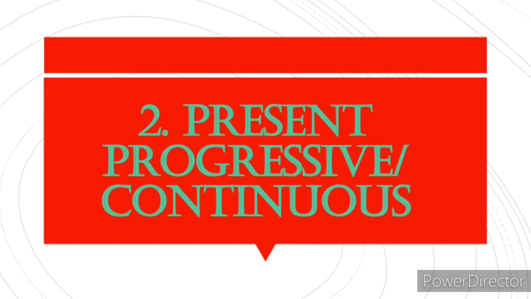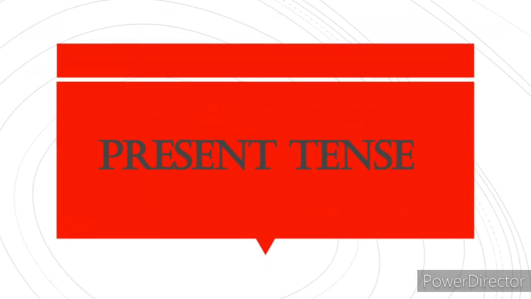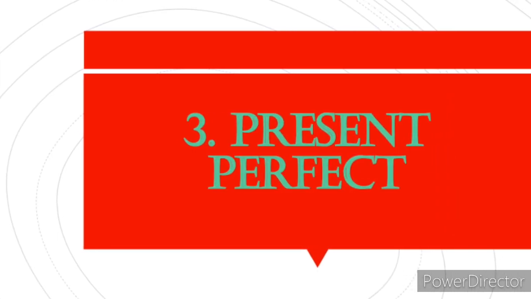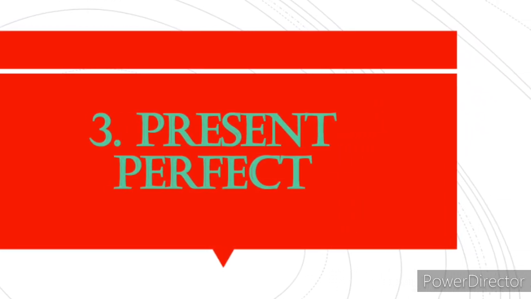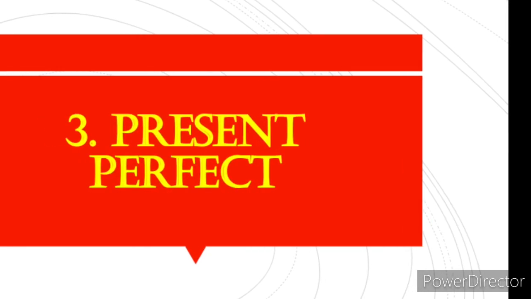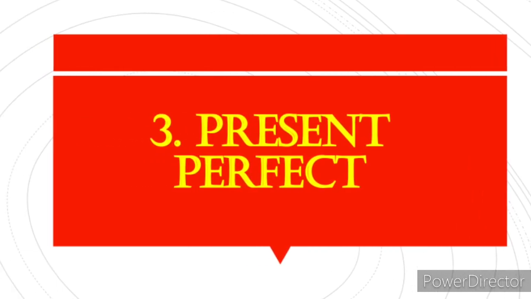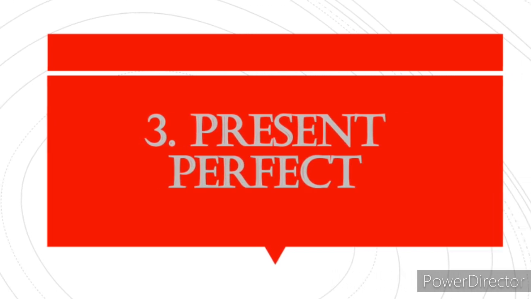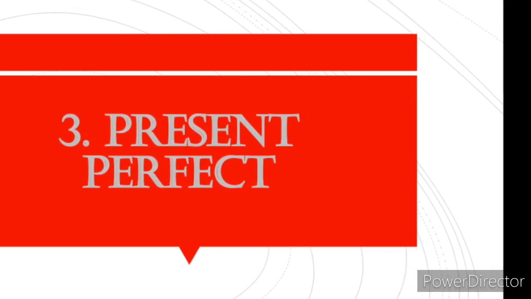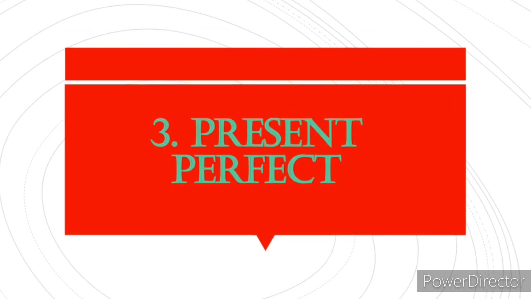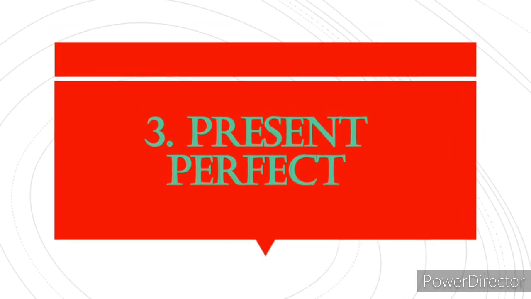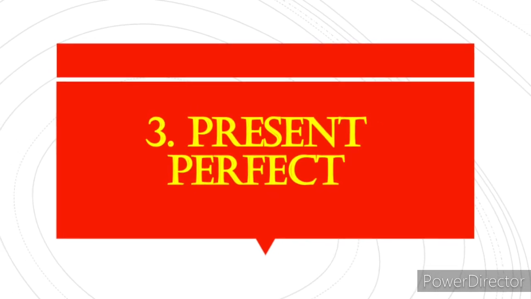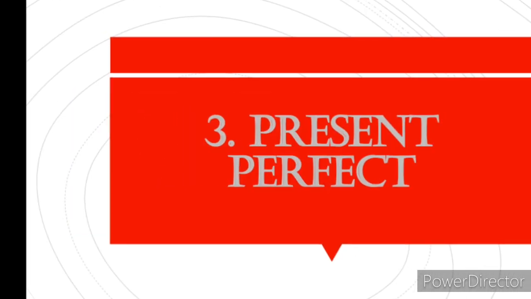Now, third tense, present perfect tense. Present perfect is used to refer to an activity that was completed in recent past or an activity of which the result is still there. The past time adverbial is never used with the present perfect tense. Present perfect tense is used for these purposes. First, action in indefinite past. Second, resultative past. Then, activity in the past and still it is continuing.